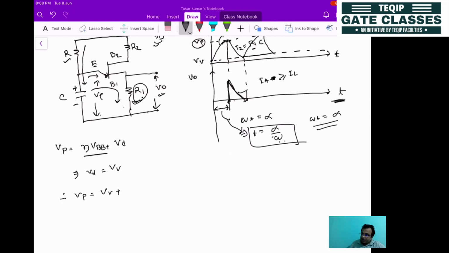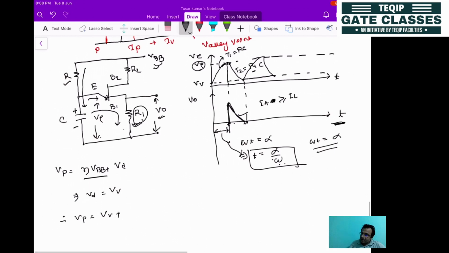So how are we getting eta VBB? Through the capacitor. When the capacitor gets charged through R, the total supply voltage is VBB into 1 minus e to the power minus t divided by RC. Here t is the duration for which it is on.